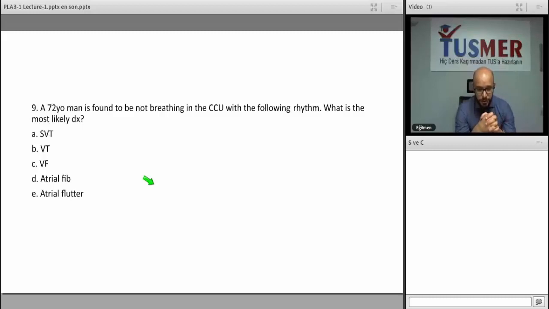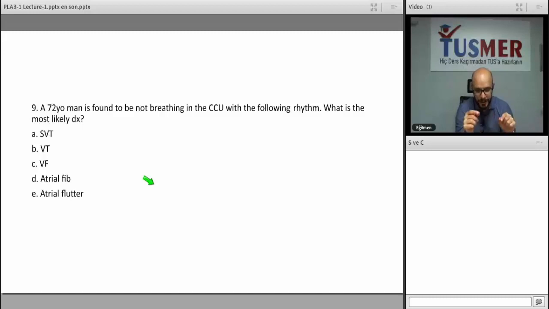A 72-year-old man is found not breathing in the cardiology unit with the following rhythm. What is the most likely diagnosis? The question is a little bit confusing. I have taken this question directly from the exam, and there was actually no rhythm shown. There was no actual picture.